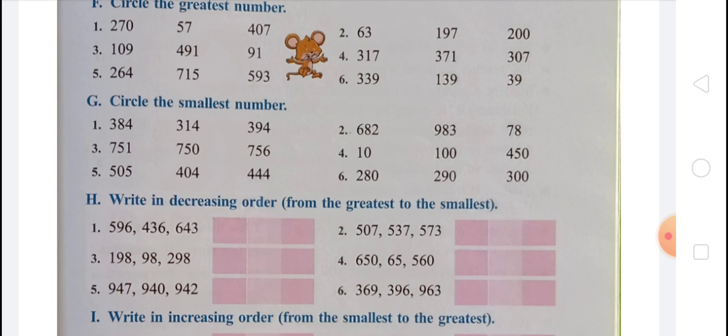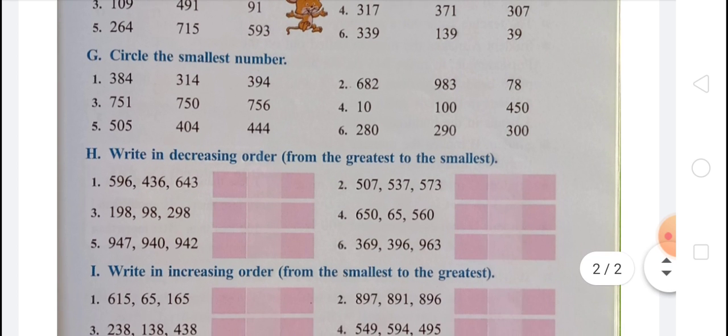In first, 314. In second, 78. In third, 750. In fourth, 10. In fifth, 404. And in sixth, 280. Now write in decreasing order. You have to write in decreasing order. You can see here from the greatest to the smallest. That means firstly you have to write greater number. Then after a smaller number.